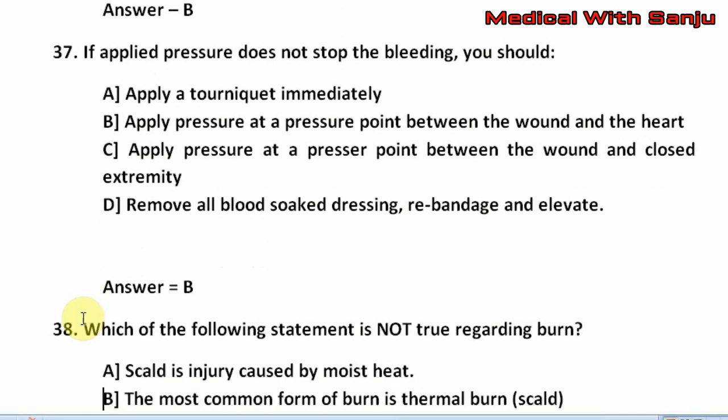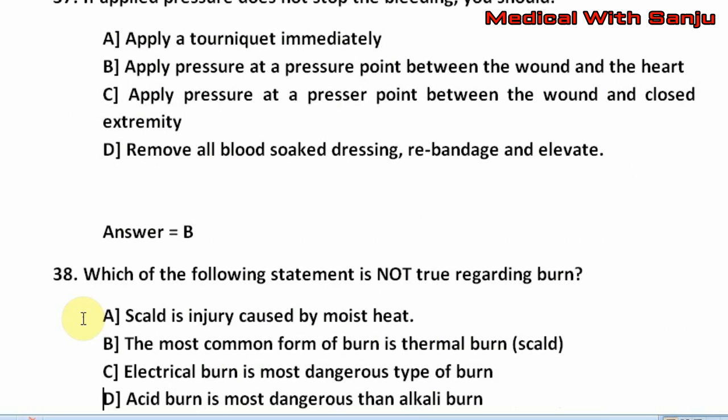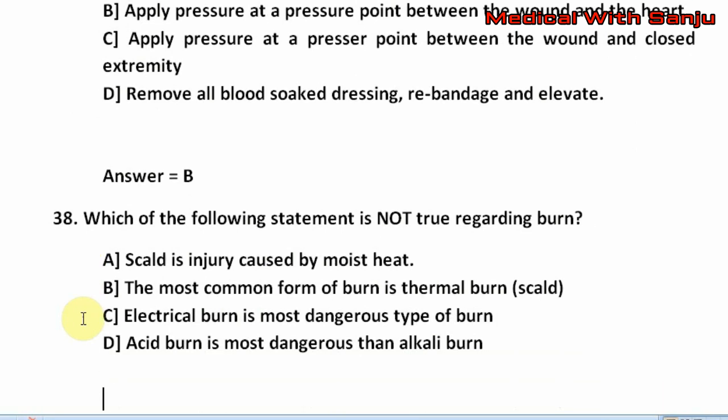Question number 38. Which of the following statement is not true regarding burn? Option A. Scald is injury caused by moist heat. Option B. The most common form of burn is thermal burn, that is scald. Option C. Electrical burn is most dangerous type of burn.